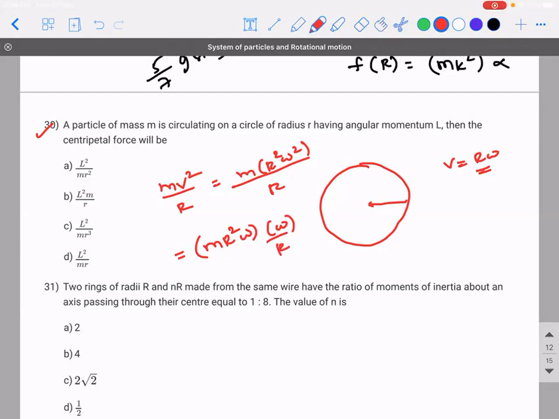Omega itself is not given. Now the manipulation that I can do is, see, there's actually a simple problem. I'll multiply and divide with them. When I do that, I get MR omega the whole square divided by RM.